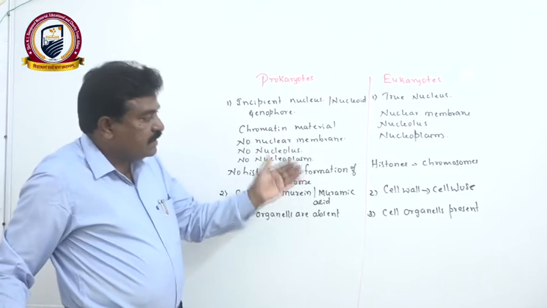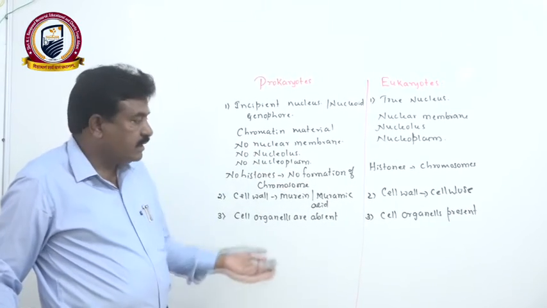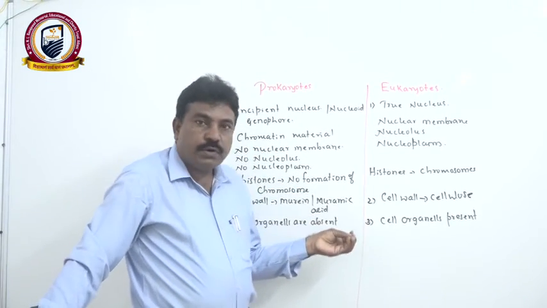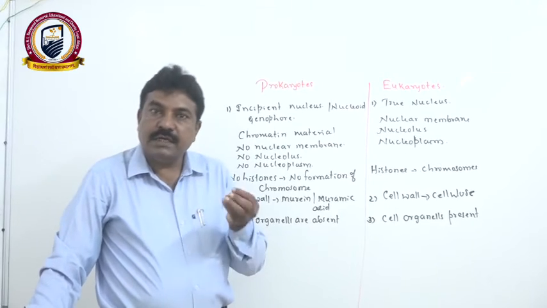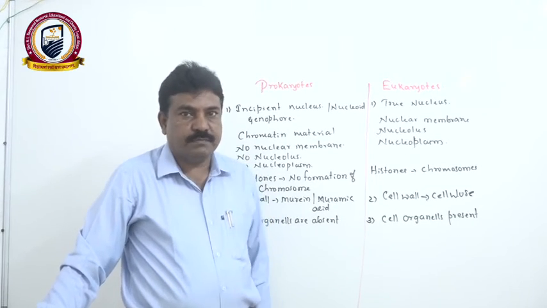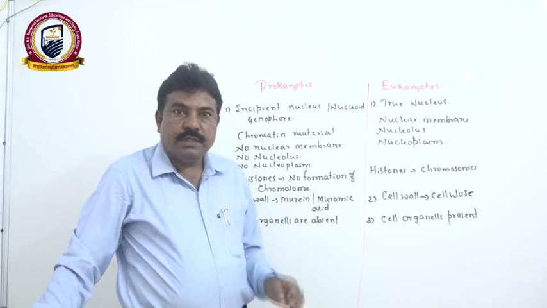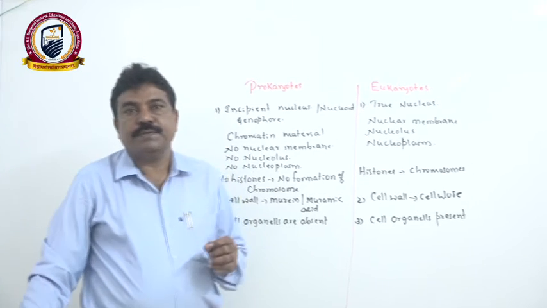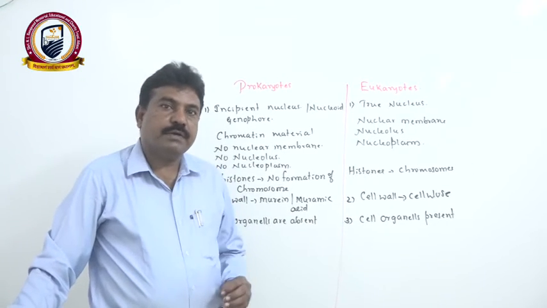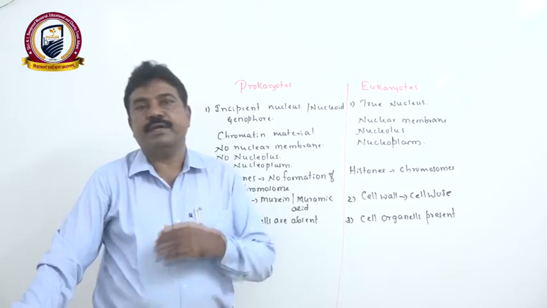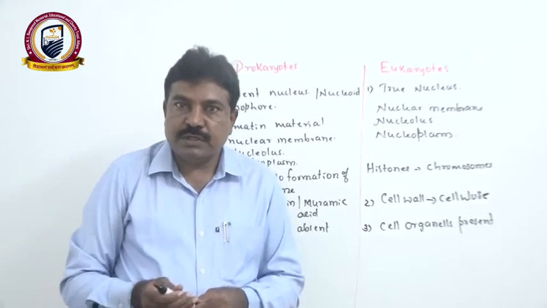Therefore, there is a division of labor. For example, mitochondria produce energy, hence we call it the powerhouse of the cell. That is absent in prokaryotes. The Golgi complex helps in packing of different material and indirectly plays a very important role in secretion.